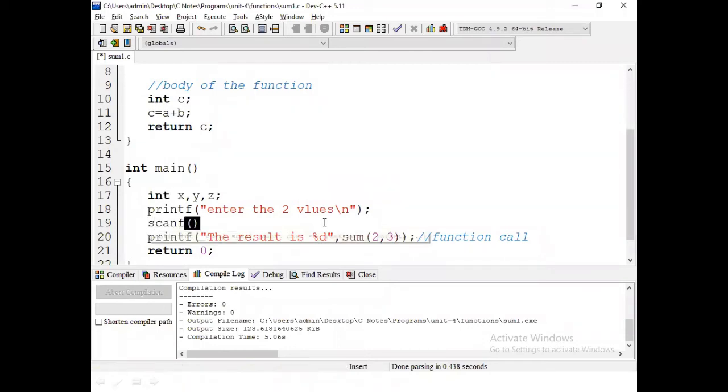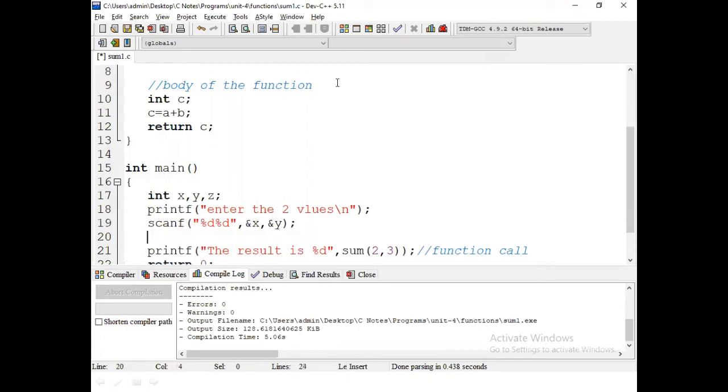Scanf %d, access x value, access y value. Then z equal to sum of x comma y.